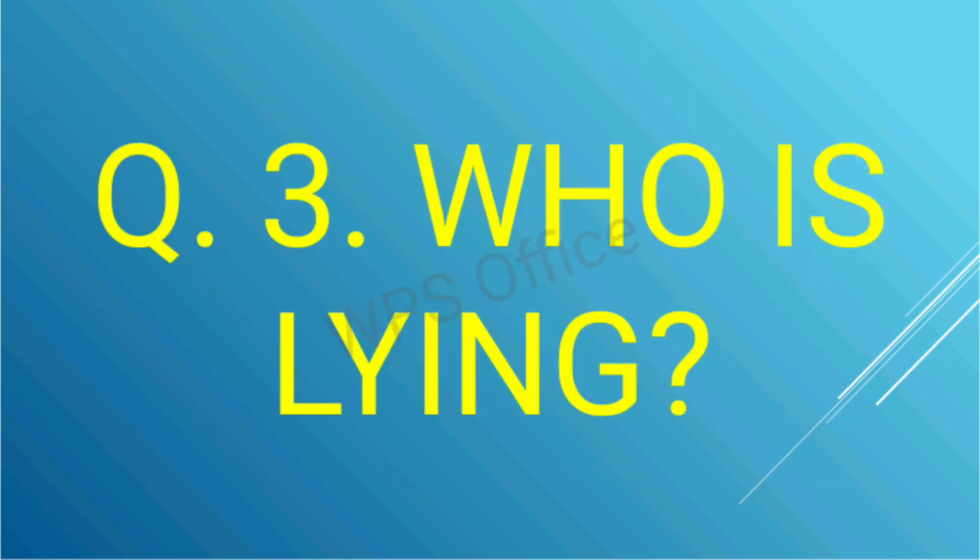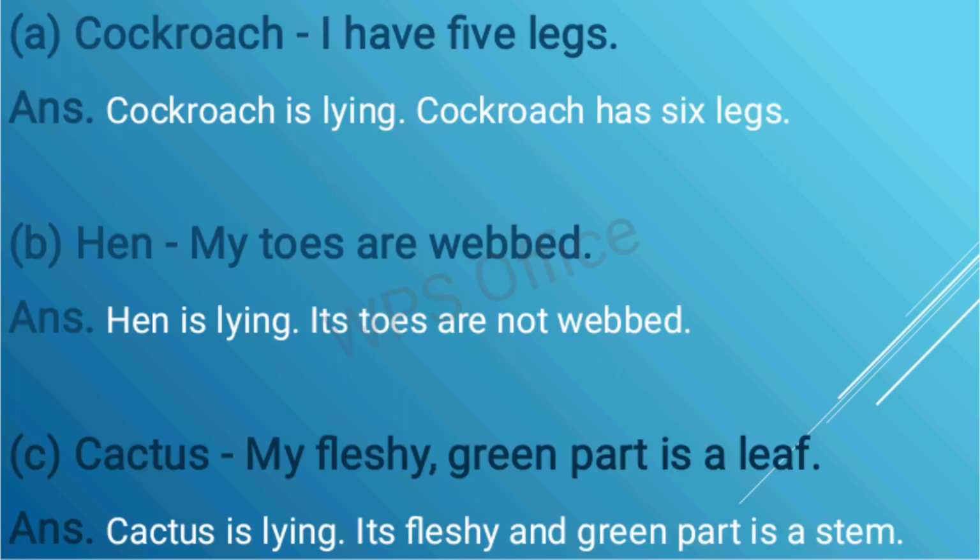Question third, who is lying? Cockroach: I have 5 legs. Cockroach is lying. Cockroach has 6 legs. Hen: My toes are webbed. Hen is lying. Its toes are not webbed. Cactus: My fleshy green part is a leaf. Answer. Cactus is lying. Its fleshy and green part is a stem.